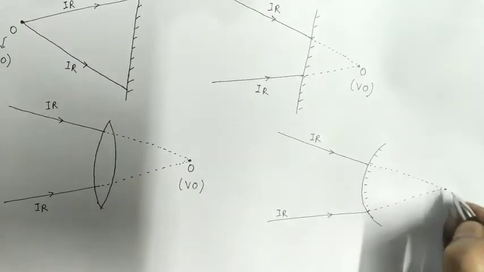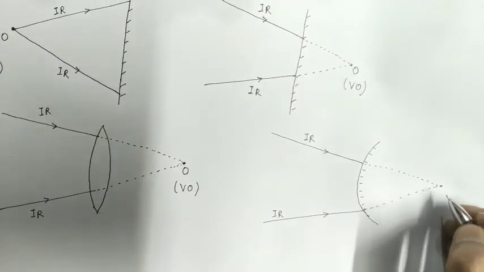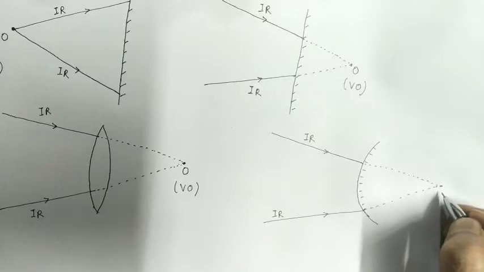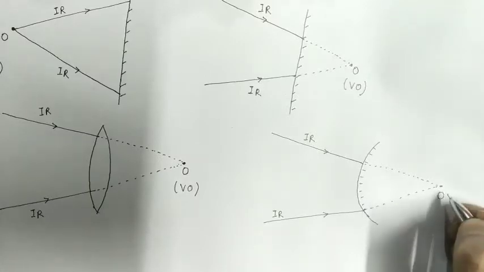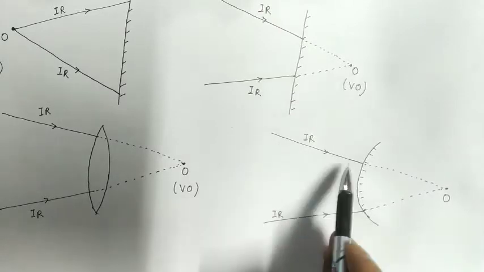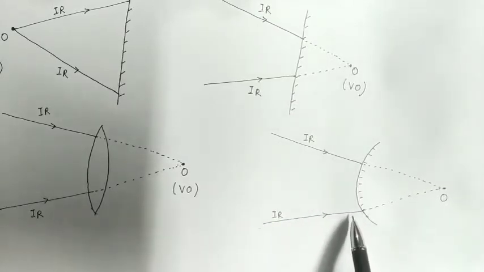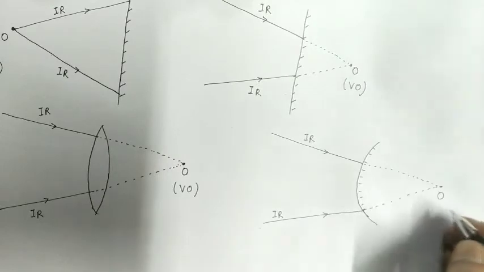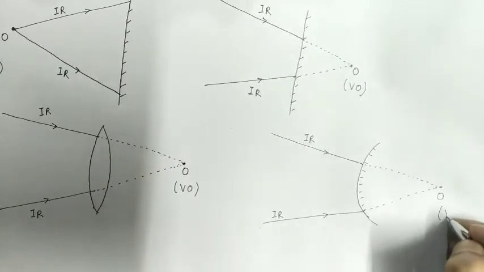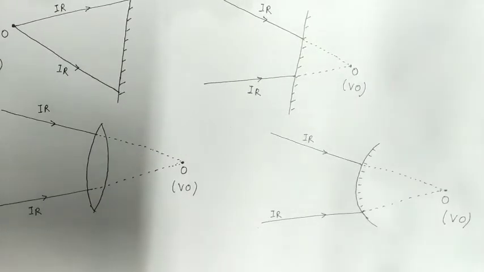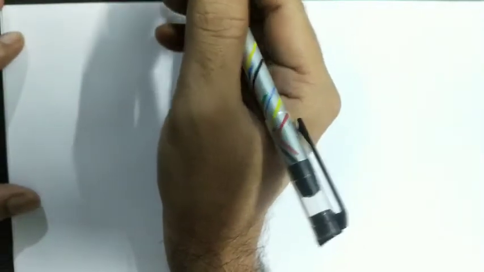So at this point the object will be there. Is this a real object or a virtual object? Since the two incident rays are not meeting actually, this object is a virtual object.